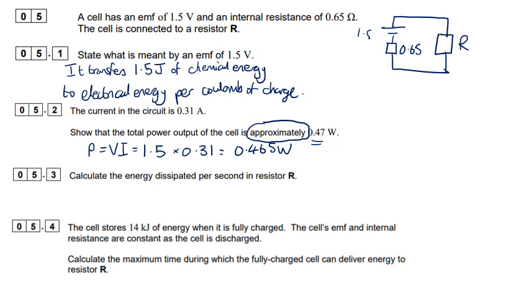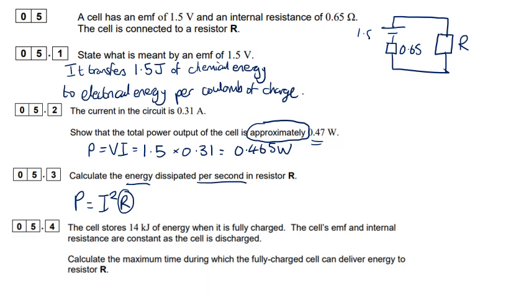Calculate the energy dissipated per second, right? Energy per second, well, that's power. So what's the equation that we know for power? I squared R. But we don't know R. So how can we do this?